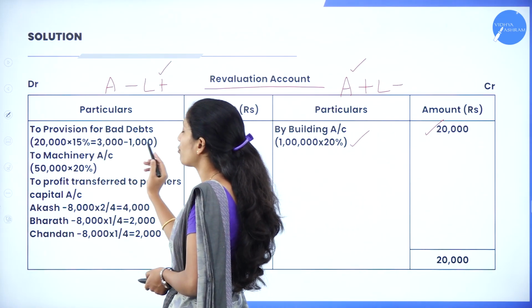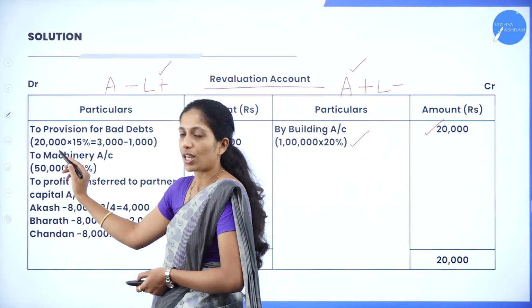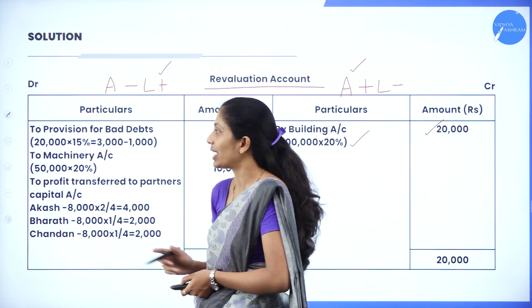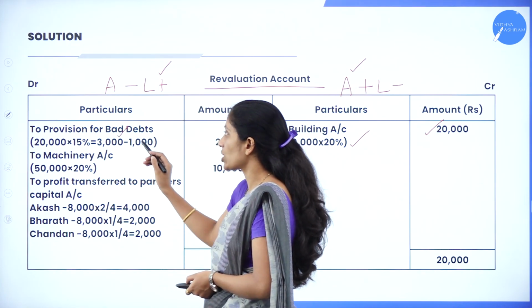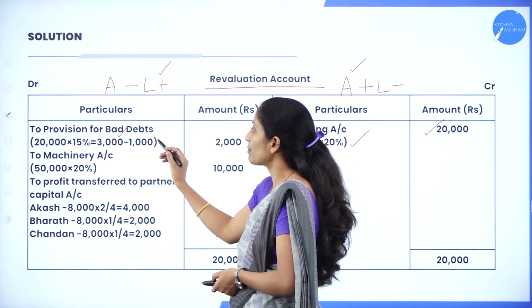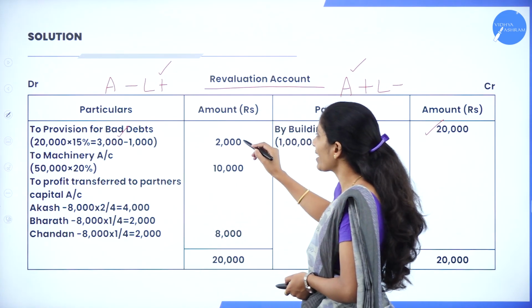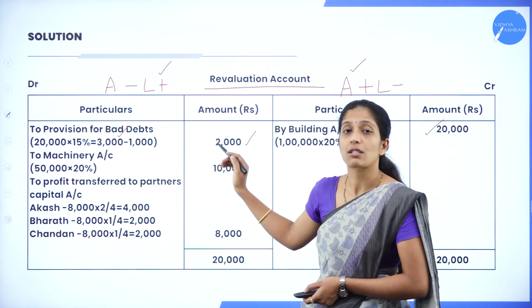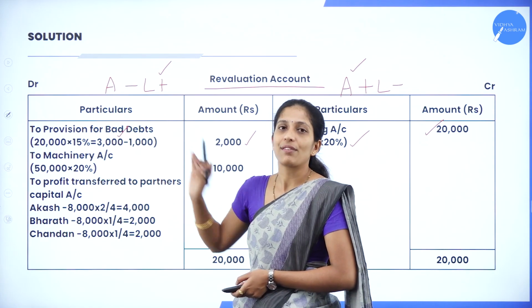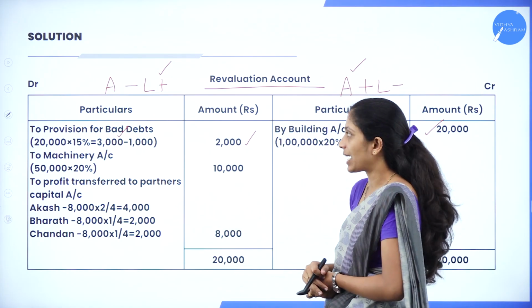So to provision for bad debts, 20,000 was debtors. Into 15% they have told us to create a provision. So that is how much? 3,000. But 1,000 they have already given. Right? So 3,000 minus 1,000. So to what extent has it been increased? It has been increased by rupees 2,000. So increase in liability we are going to record in the debit side.